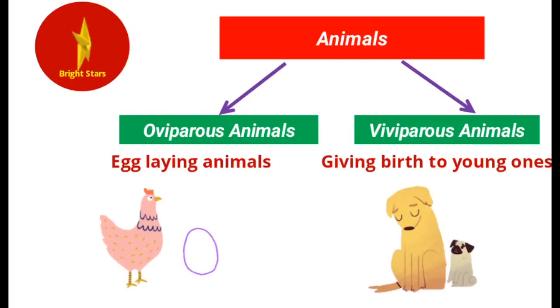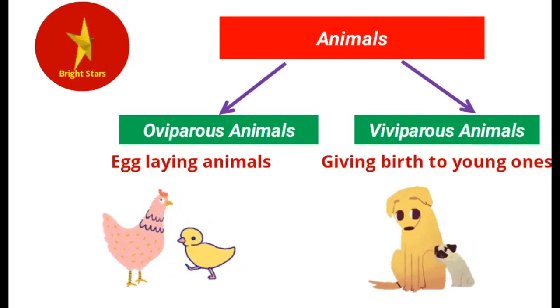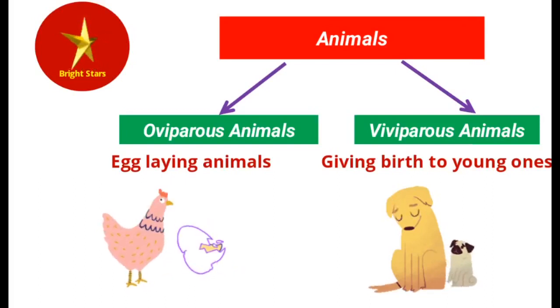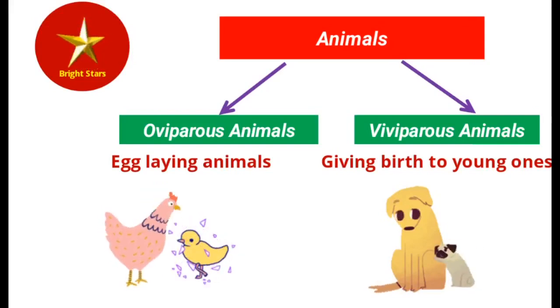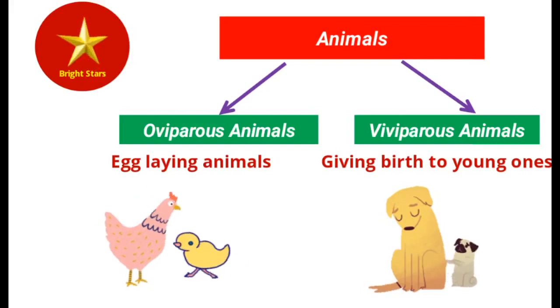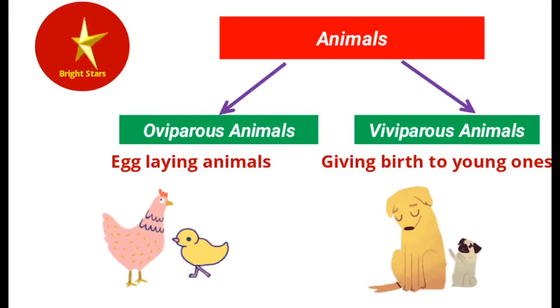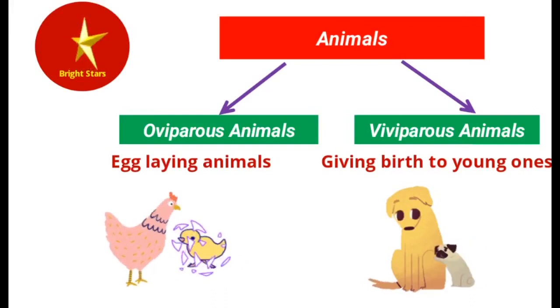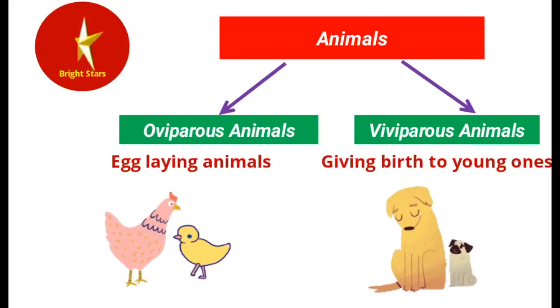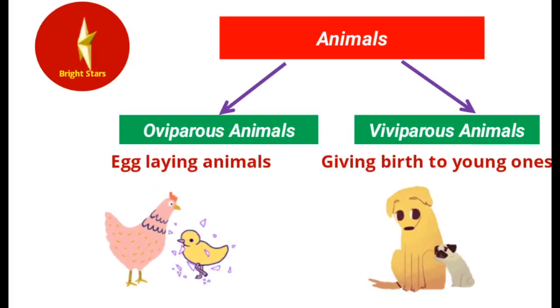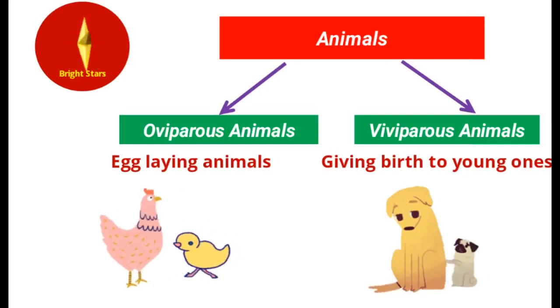So on the basis of the development of the baby, whether it develops outside the body of the animal or inside the body of the animal, on that basis we classify it as oviparous animal or viviparous animal. Oviparous animals are egg laying animals. Viviparous animals give birth to young ones directly. The young one develops inside the womb of the animal. So on this basis we classify it.